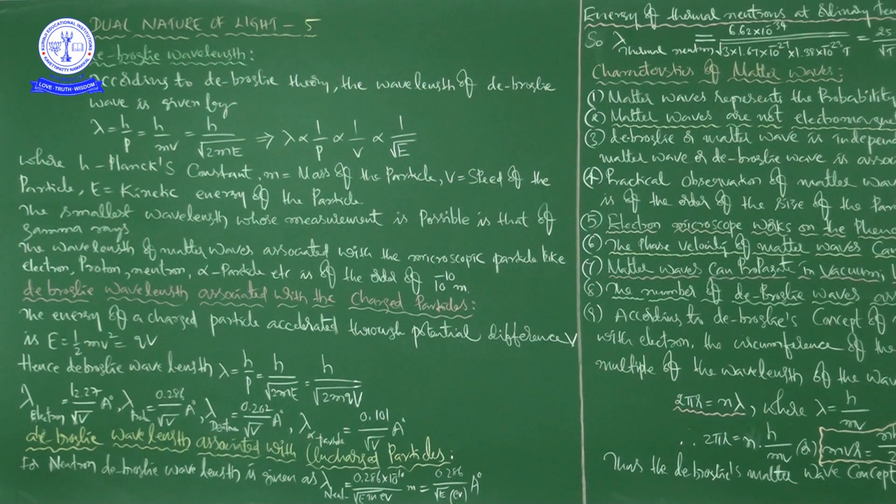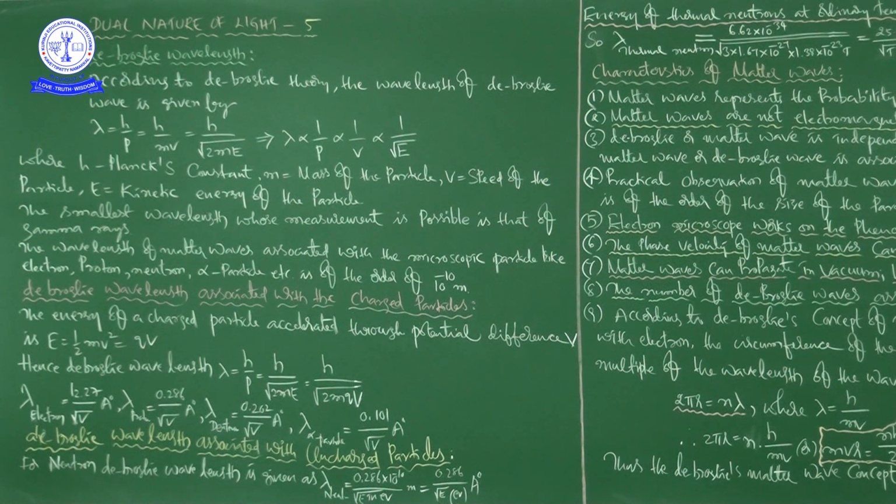Then p is equal to the square root of 2mE, that is what he is writing here. From these you can write lambda is directly proportional to 1 by p, because h is a constant, the Planck's constant, which is not going to change anywhere. Then lambda is directly proportional to 1 by v. For one particular situation, unless you change the particle, the mass is also constant. Then, when mass is constant, you can write lambda is directly proportional to 1 by the square root of the kinetic energy of the particle.